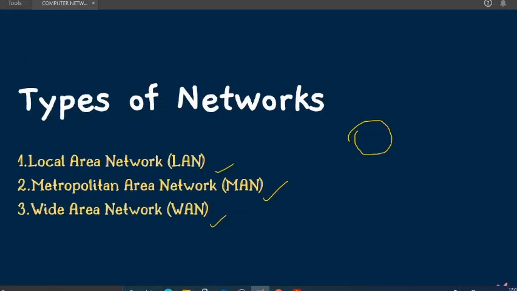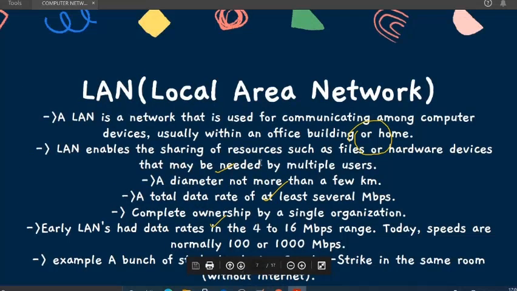So let's see about the first one. Let me just erase these things. Okay, fine. So the first one is local area network. A LAN is a network that is used for communicating among computer devices, usually within an office building or home. As I have already given the introduction of this topic, in your home, if you are having a network that is ranging just within your house, or you can see, I will give you one example.